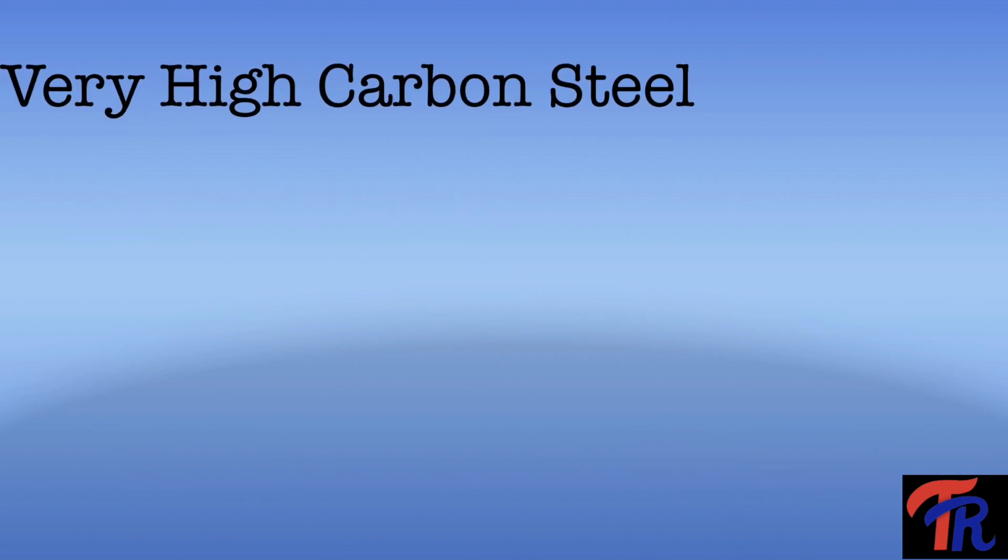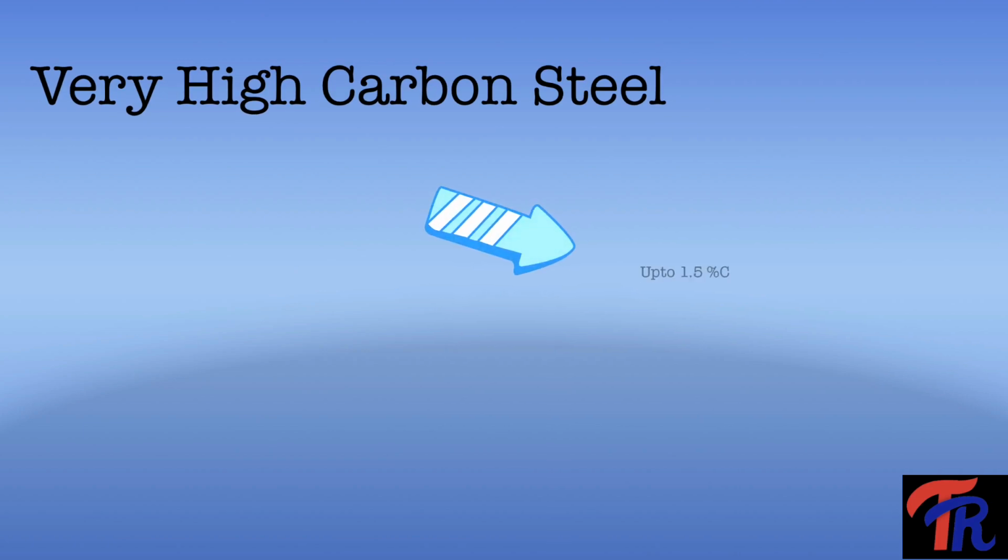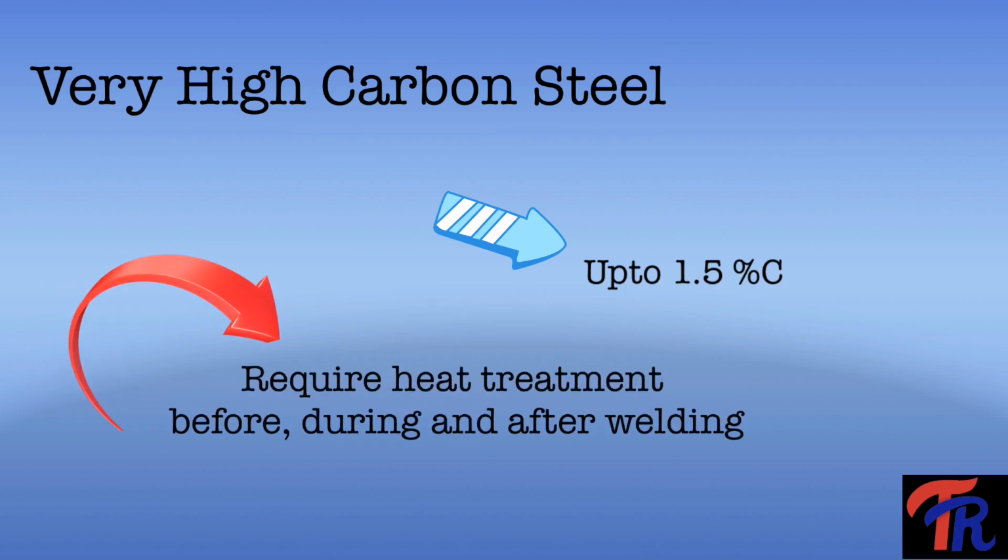Very high carbon steels. The carbon percentage can be up to 1.5%. These are the steels which are used for steel products such as metal cutting tools. Just like high carbon steels, these steels also require heat treating before, during, and after welding to maintain their mechanical properties.